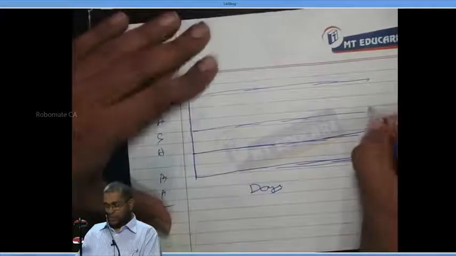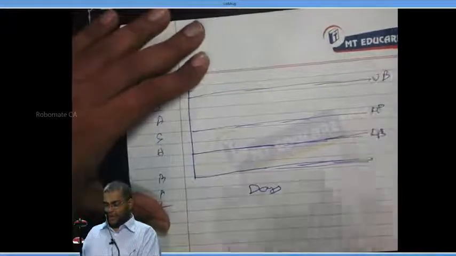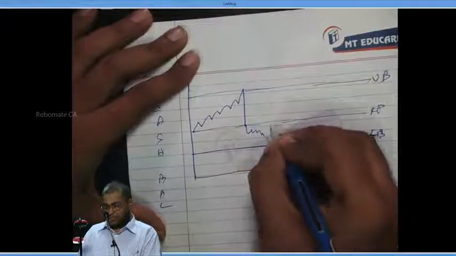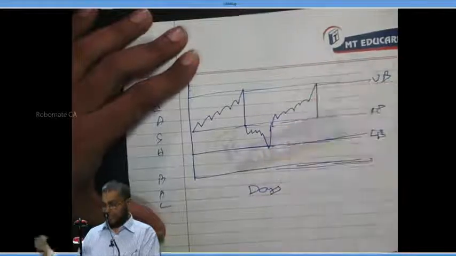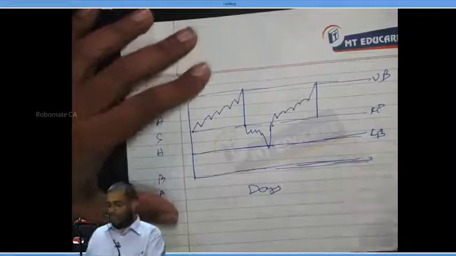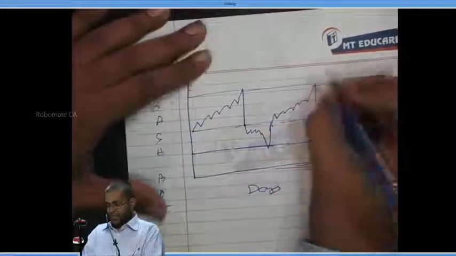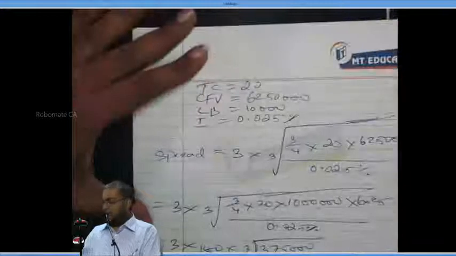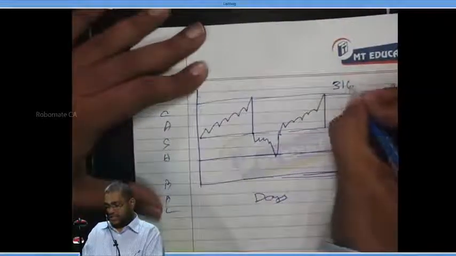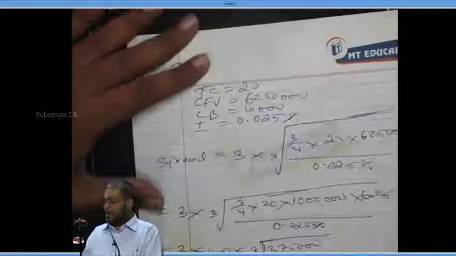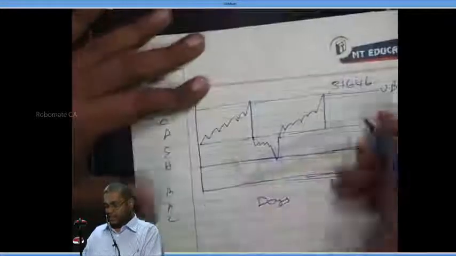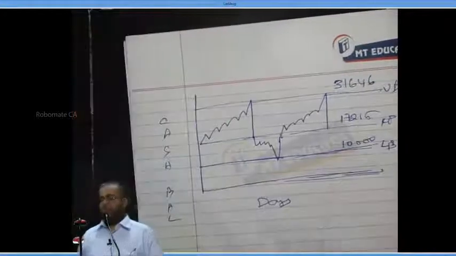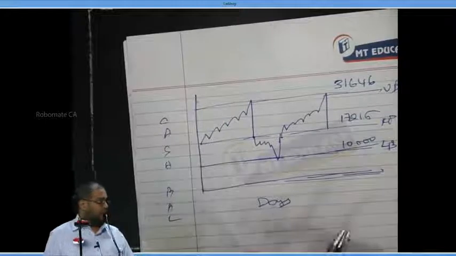You have the lower bound, return point, and then the upper bound. Now, write the numbers here. The upper bound is 31,646. The return point is 17,215. The lower bound is 10,000.